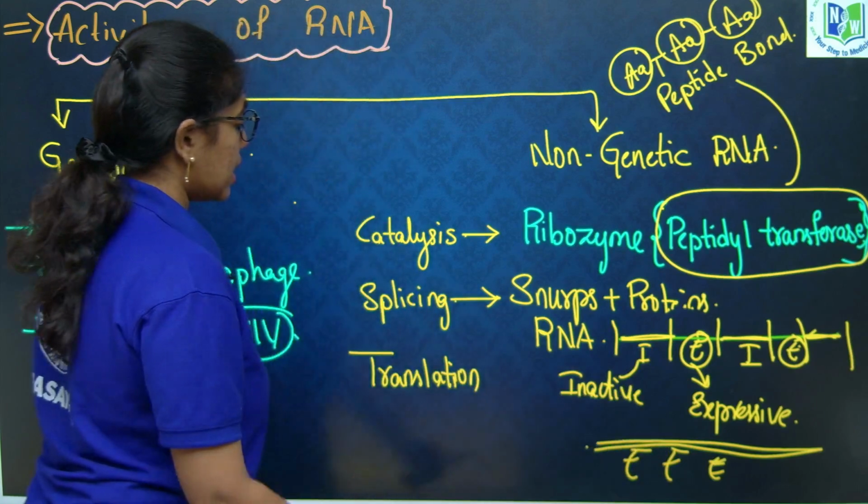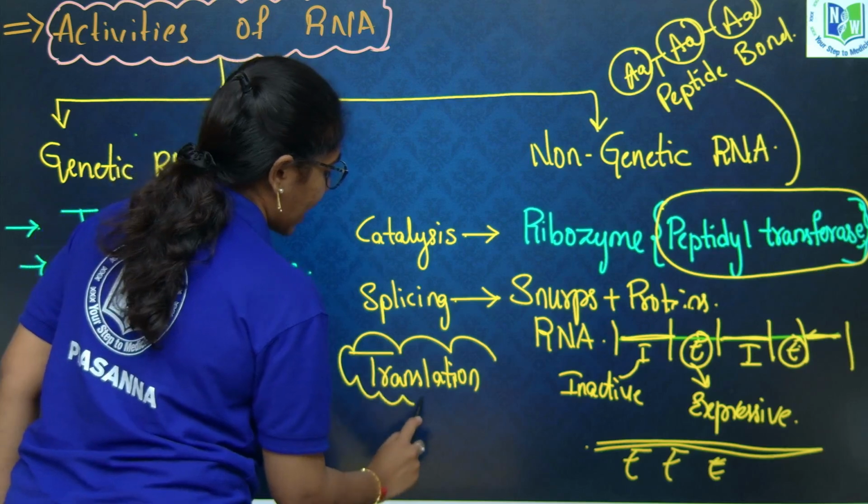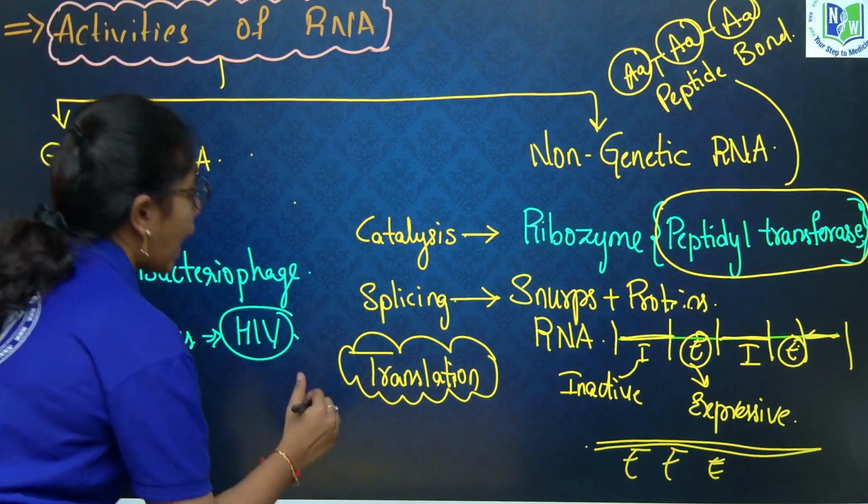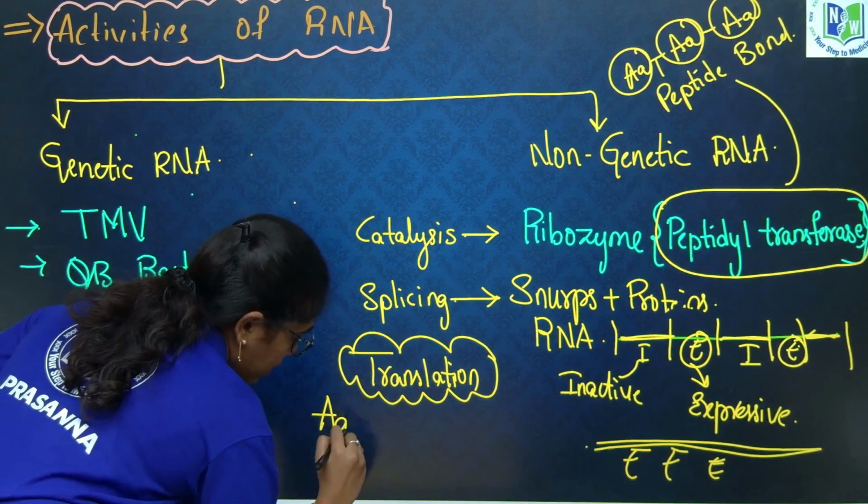Next, how is it useful for translation? RNA is used for translation by an adapter RNA molecule. What is that?